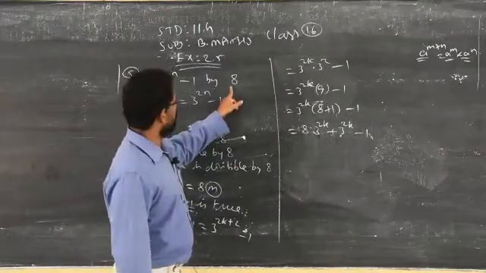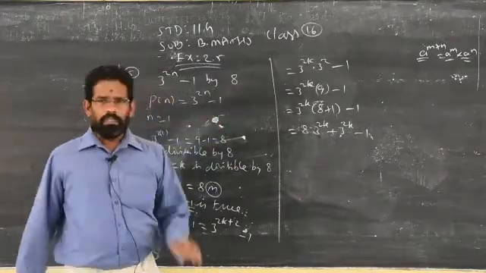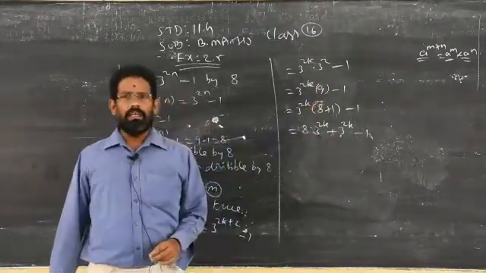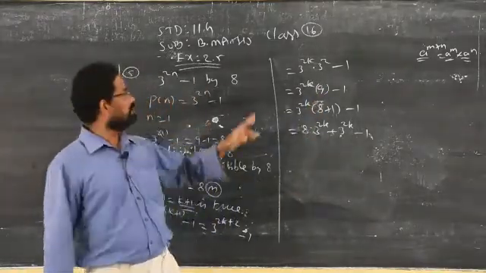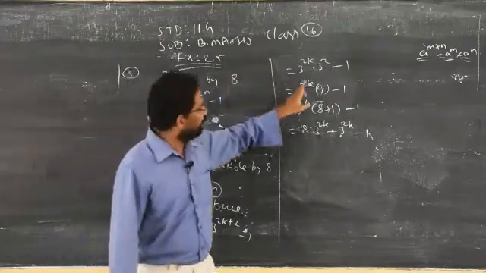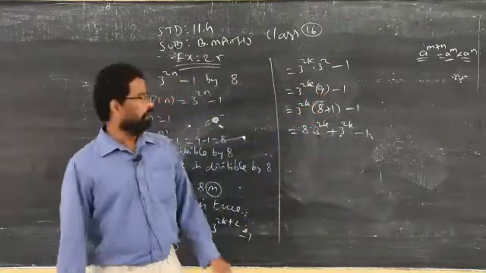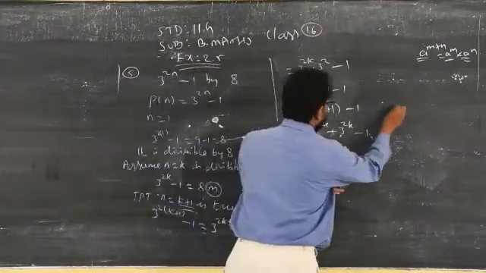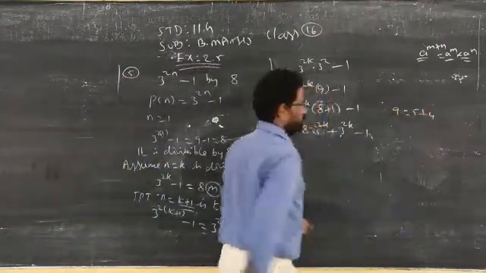The question is given very clearly as divisible by 8. When the question is divisible by 7, then you have to replace 9 as 7 plus 2. If it is divisible by 5, then 9 can be replaced by 5 plus 4.